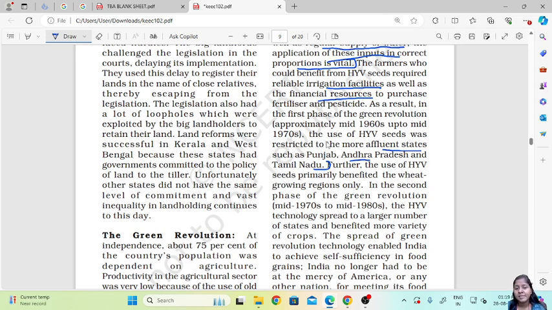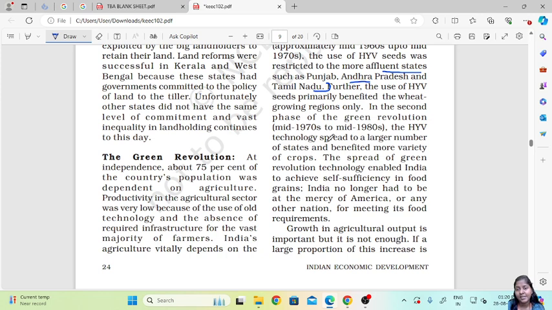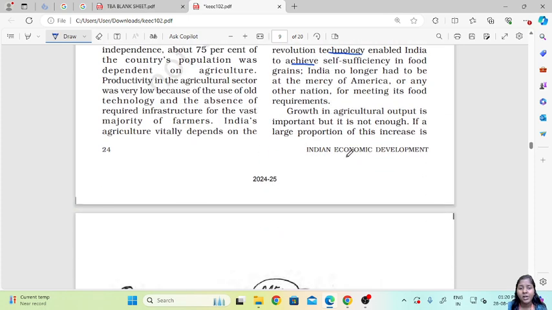Then during the second phase, the 1970s and 1980s, high yielding variety technologies spread to a large number of states, and that's why many states benefited. The spread of green revolution technology enabled India to achieve self-sufficiency in food grains. India no longer had to depend on America or any other nations for food requirements.